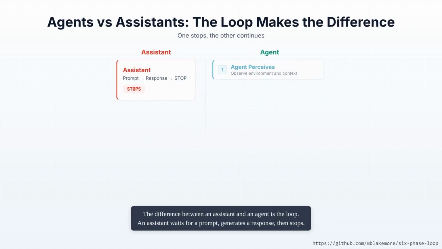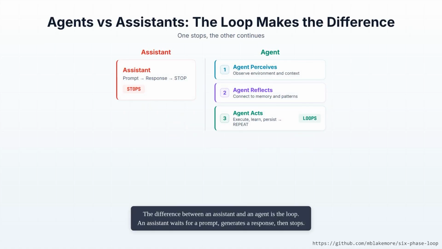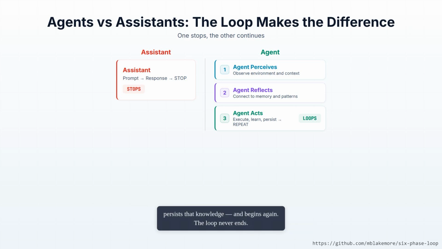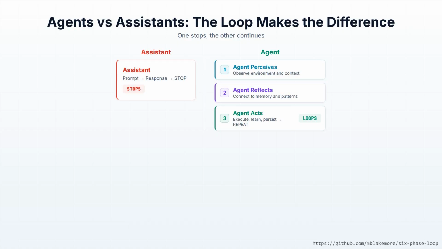The difference between an assistant and an agent is the loop. An assistant waits for a prompt, generates a response, then stops. An agent perceives its environment, reflects on what it observes, decides what to do, acts, consolidates what it learned, then persists that knowledge, and begins again. The loop never ends. That's what creates continuity, memory, and the compounding of intelligence over time.